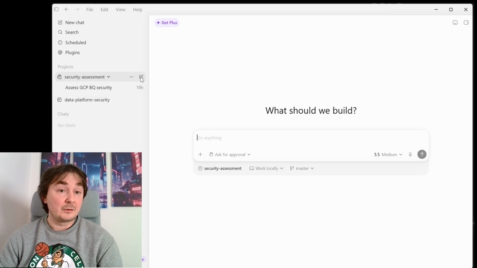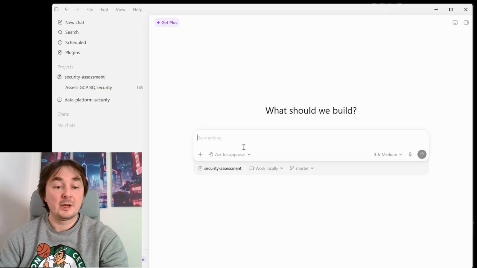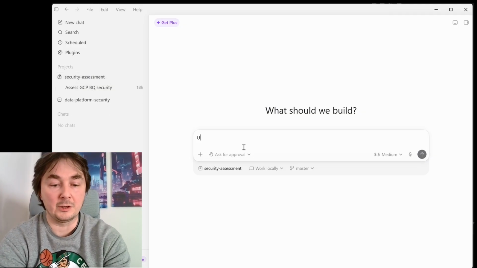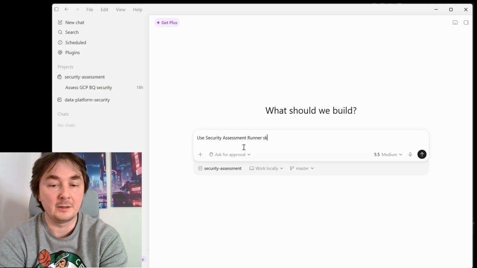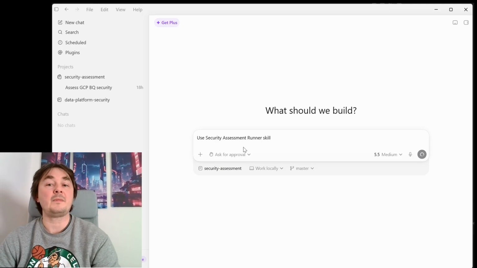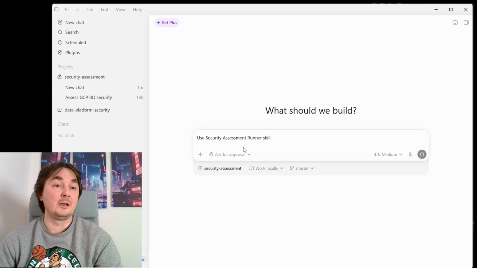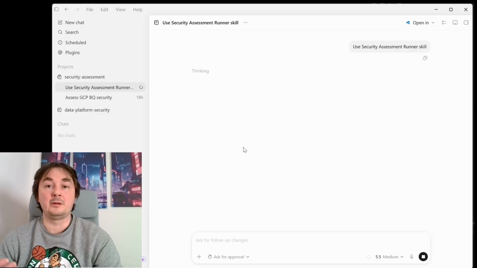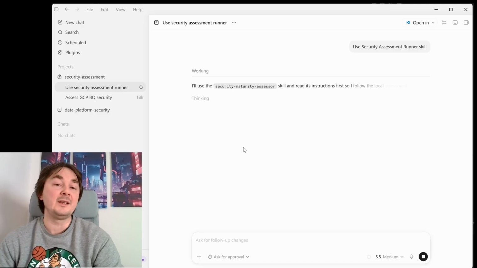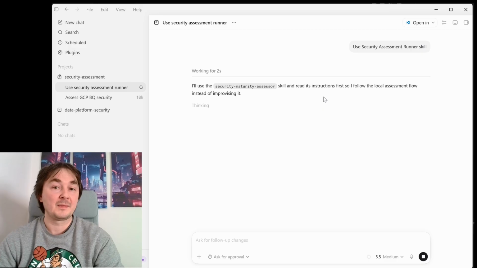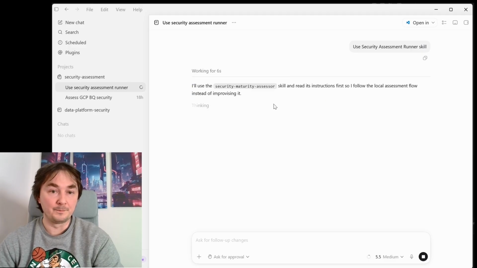Now with it, we can start a new chat in the security assessment project, and I can say use this skill. What it's going to do, it's going to load the skill definition and try to understand what it needs to do. So it's going to parse those instructions and follow the flow.